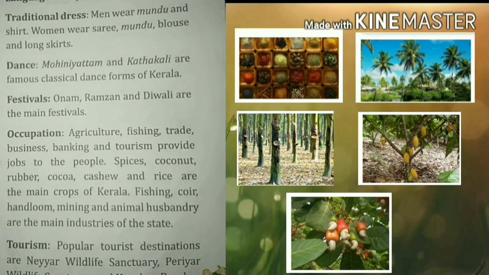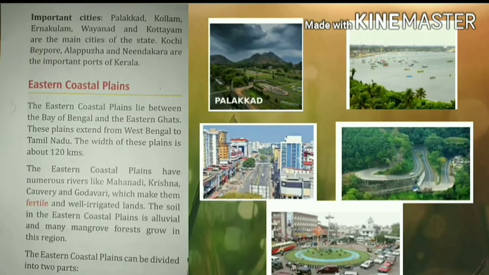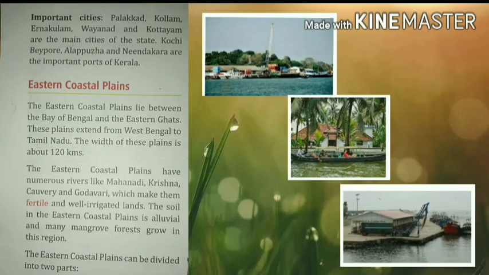Now regarding tourism, the popular tourist destinations are Neyyar Wildlife Sanctuary, Periyar Wildlife Sanctuary and Kovalam Beach. Now important cities: some of the main cities of the state include Palakkad, Kollam, Ernakulam, Wayanad and Kottayam. And some of the important ports are Kochi, Vizhinjam and Neendakara. So this is all about Kerala.